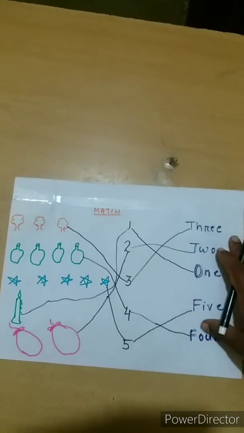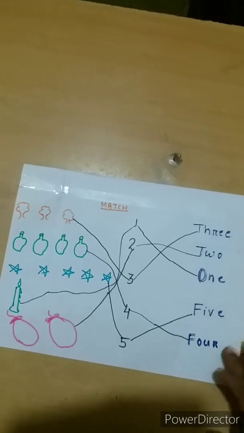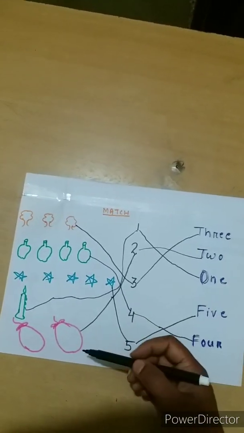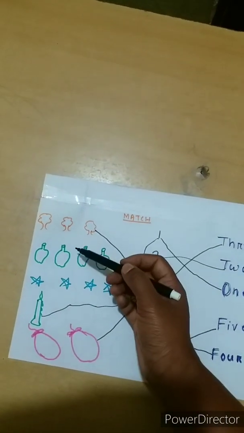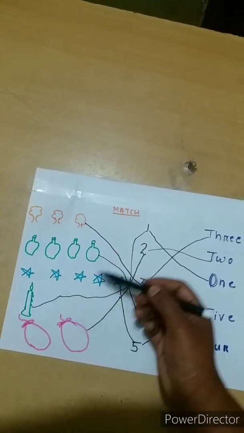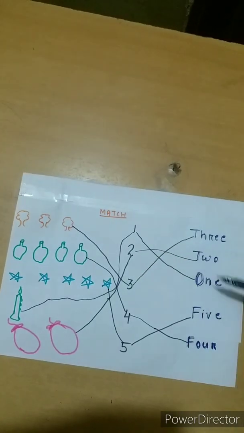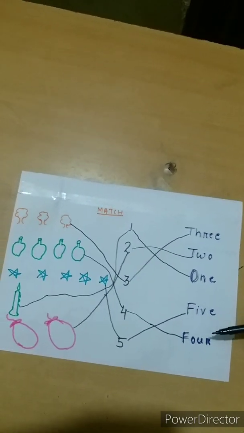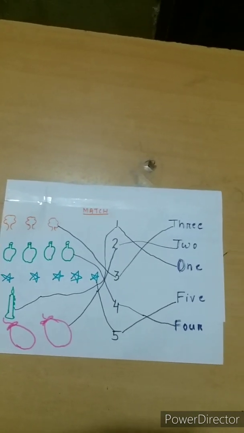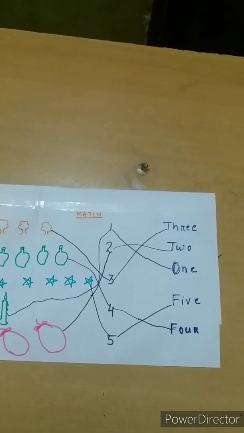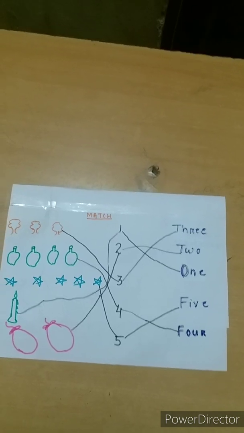In this activity, what did we learn, children? We learn numbers and number names. Here we count all these pictures and we match with the number and also with the number's name. So children, today we learned number names from 1 to 10.